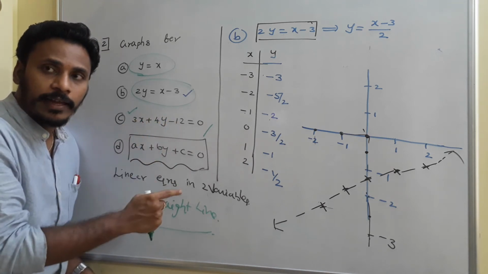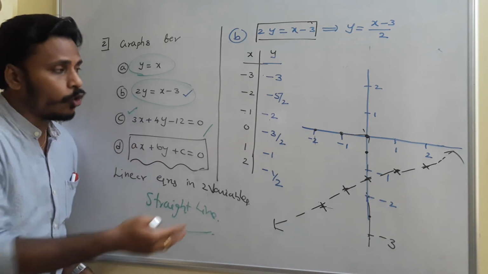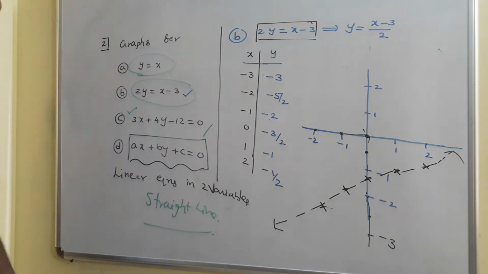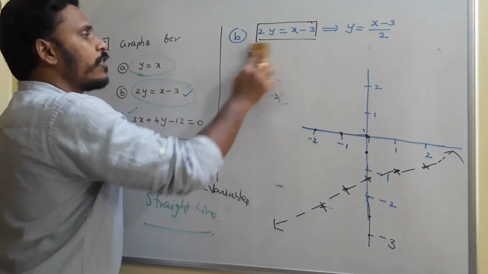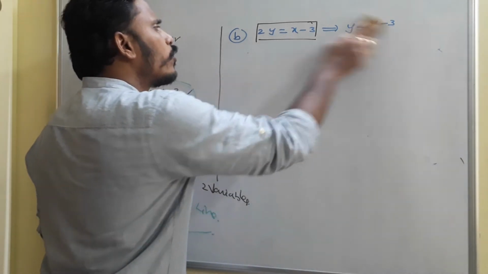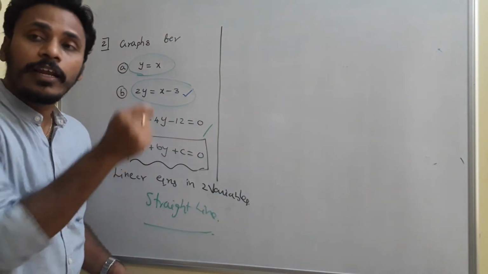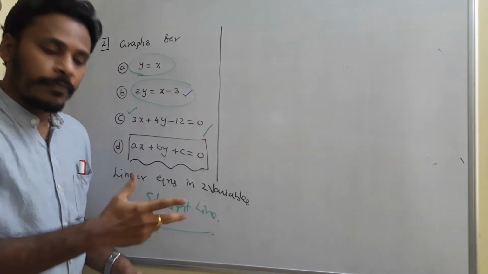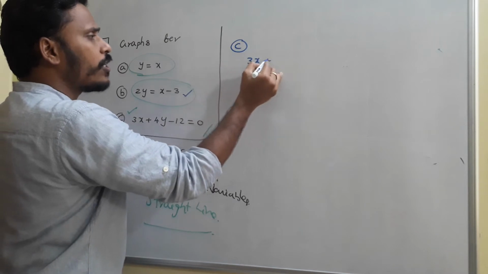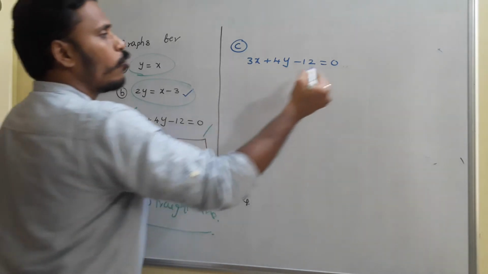Since it makes a straight line, to identify a particular straight line on a plane, just 2 points are enough. No need to indicate these many points. And that's why from here onwards, if you wish to sketch the graph for a linear equation in two variables of the form ax plus by plus c is equals to 0, you just identify 2 points which are satisfying the given relation and then indicate them on the graph sheet, join them, you will get the required straight line. Coming to the third one, which is 3x plus 4y minus 12 is equals to 0, you just take 2 points, that's enough.